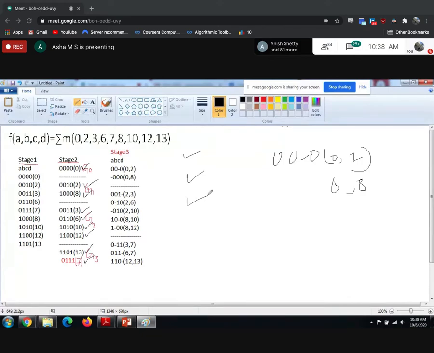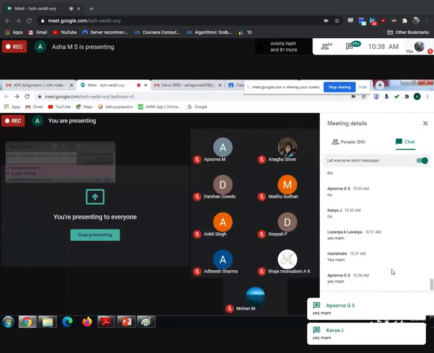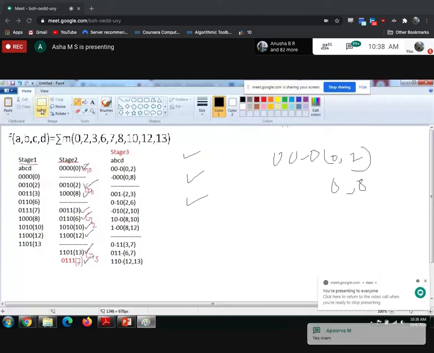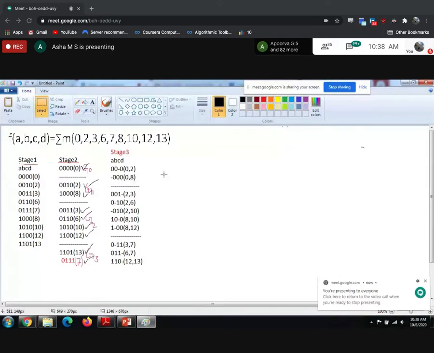So this is what I explained. That's clear, right? But don't forget to tick it, because from that only you are going to get the final answer. I'm not able to switch from here to there, that's the reason I'm doing it then. Okay. Stage 2 is done.